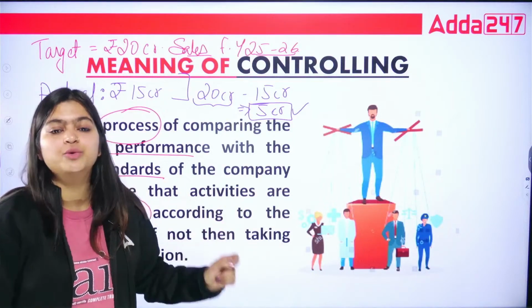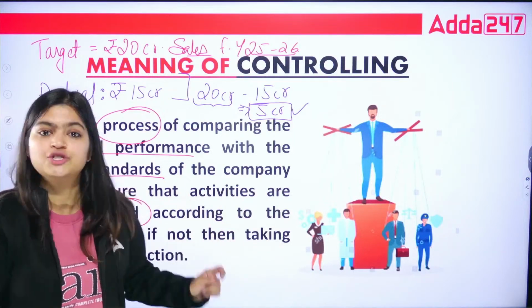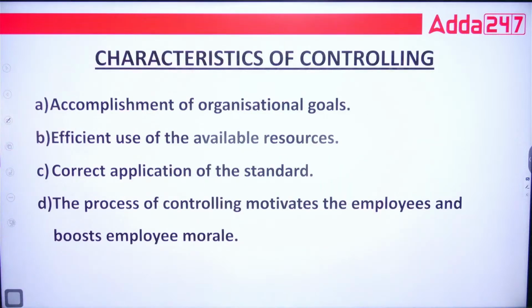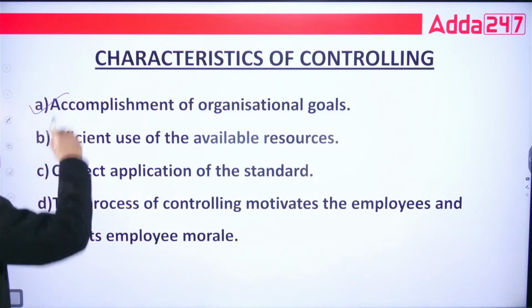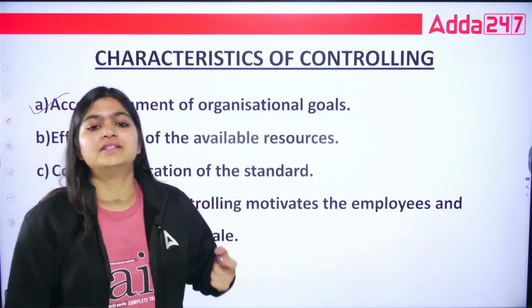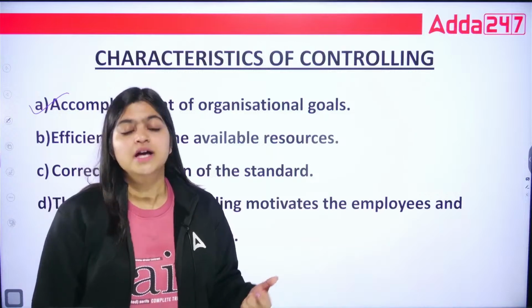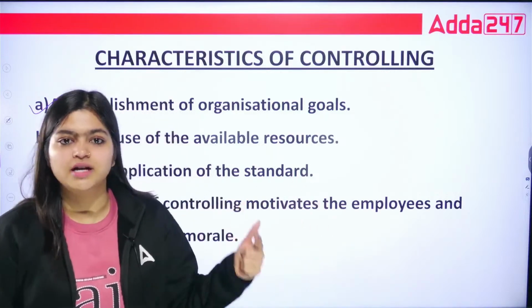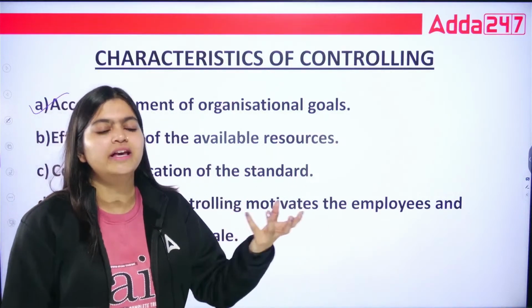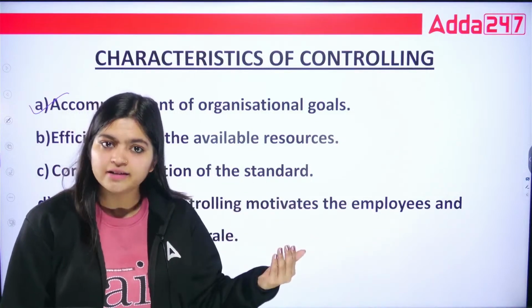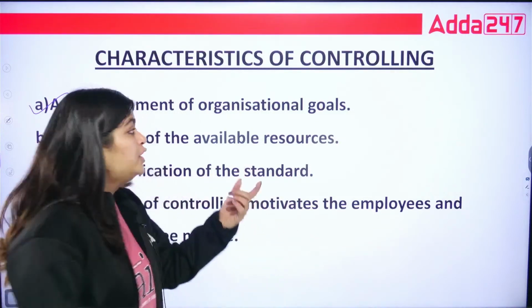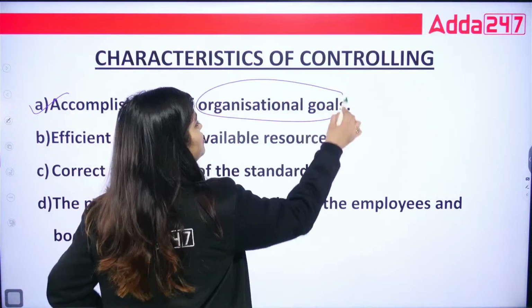So that is the true definition of controlling. Chaliye. So with this, let's see the next point, that is characteristics of controlling. First characteristic is your accomplishment of organizational goals. So while you are implementing all these plans, you can find out if there is any difference, you can correct it, and while you are correcting it, you are going to achieve your organizational goals.